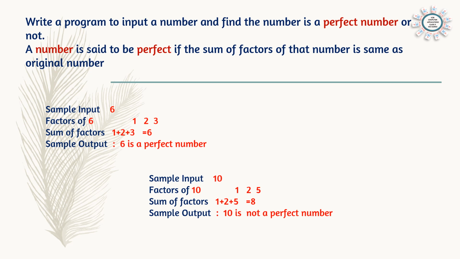One more example. Here we are taking 10. The factors of 10 are 1, 2 and 5. When we add these digits, 1 plus 2 plus 5, the sum is 8, which is not equal to the original number. So the output will be: 10 is not a perfect number.